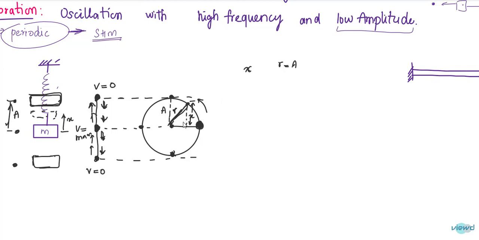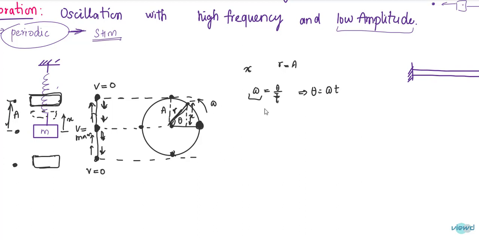So now this is theta. If this is rotating with angular velocity omega, omega is equal to theta by time. So angular displacement per unit time is called angular velocity. So omega is equal to theta by t. From this, theta is equal to omega t.